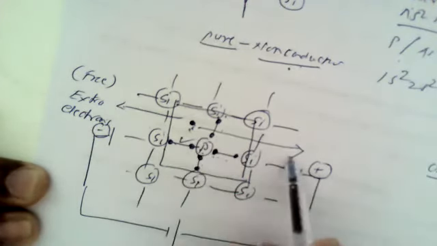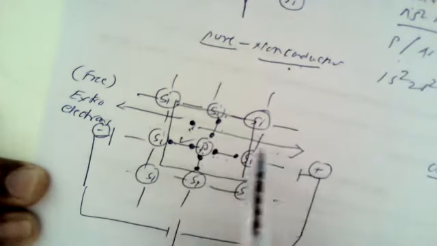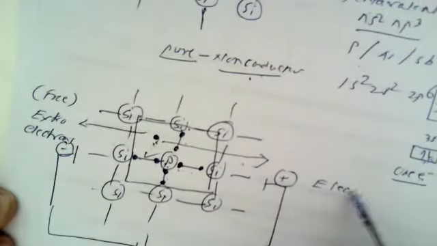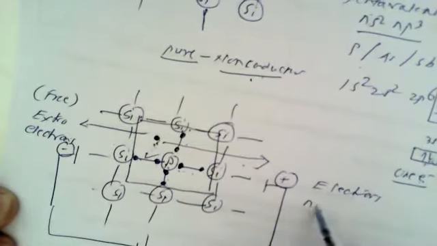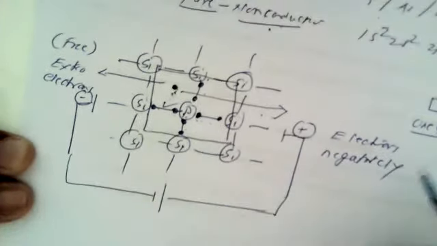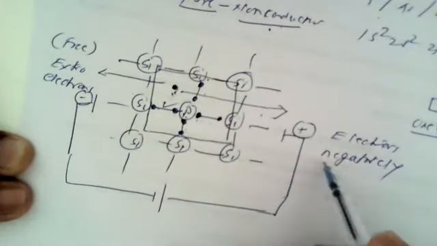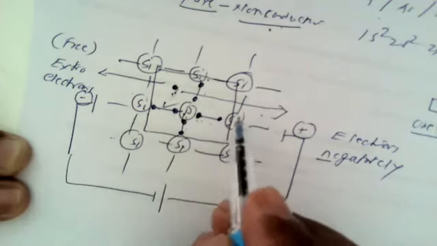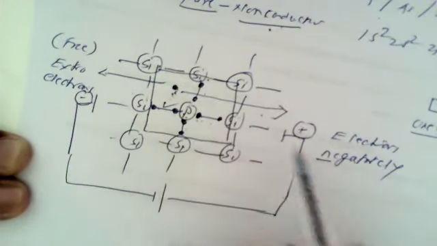In doing so, these electrons conduct electricity, and hence the current conduction is carried out by negatively charged electrons.